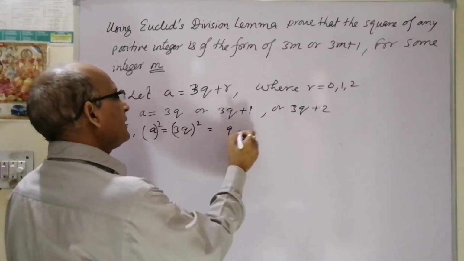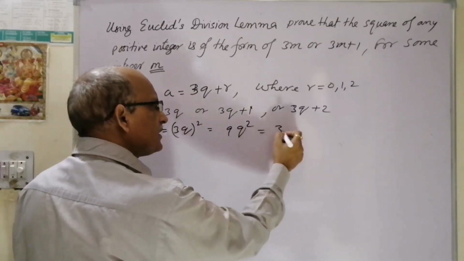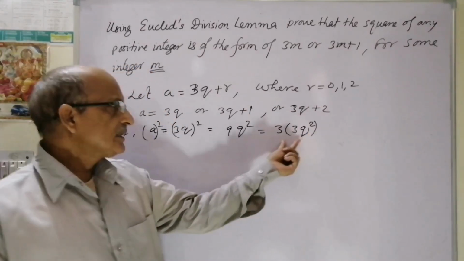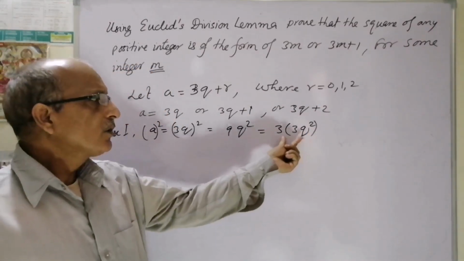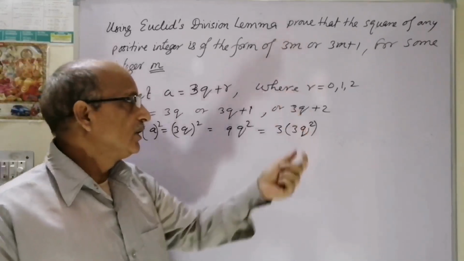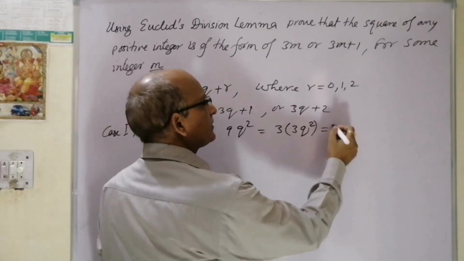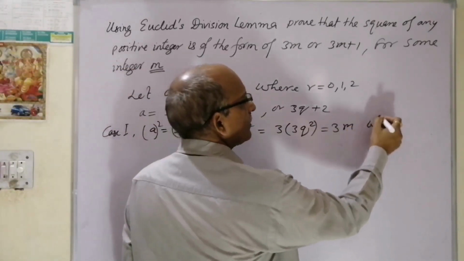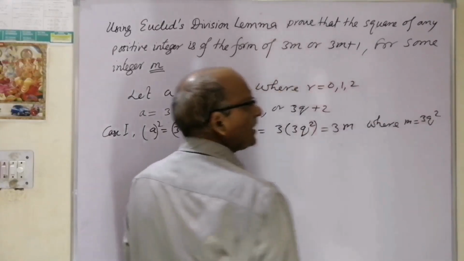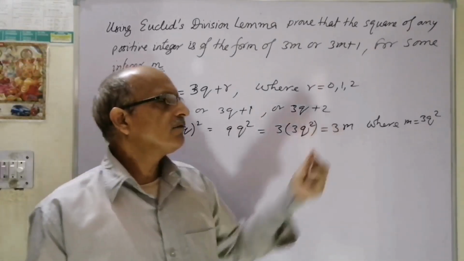9q square. This will be changed by us to 3 into 3q square. Why is 3 taken out? Because we have to prove that it is some multiple of 3. So we'll take 3 out and the rest will be taken inside. So we can write here 3m, where m is equal to 3q square. Ultimately, it means the number is a multiple of 3.